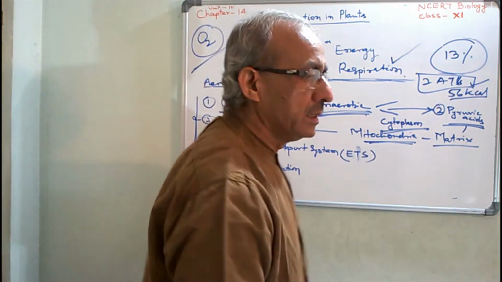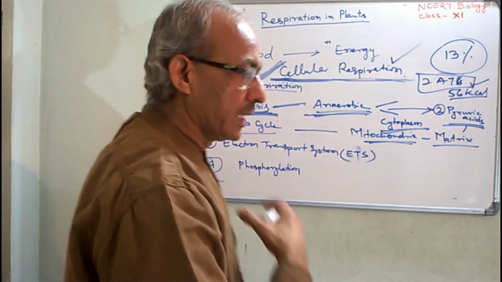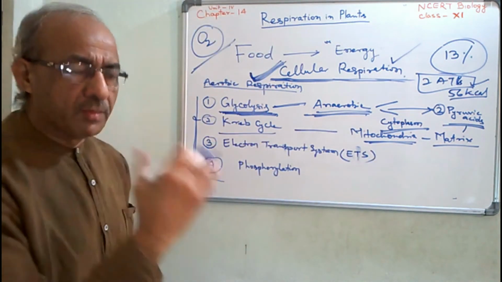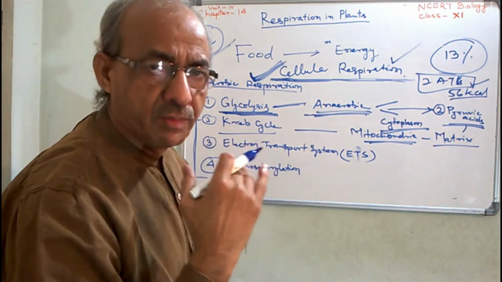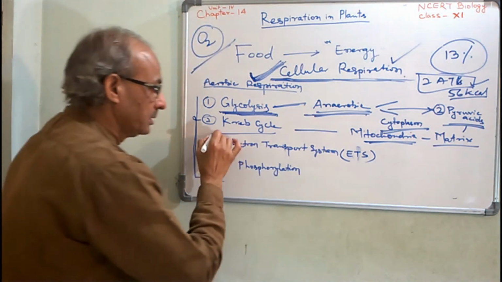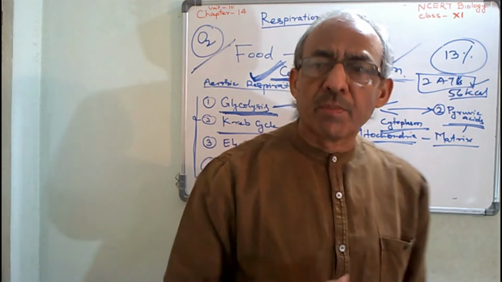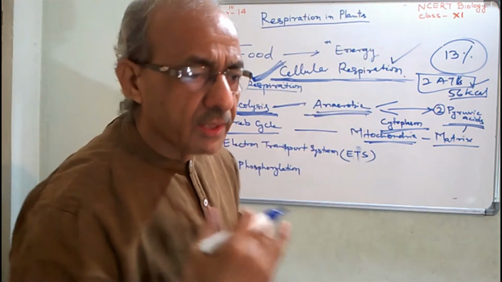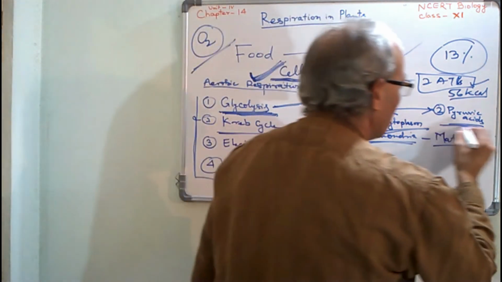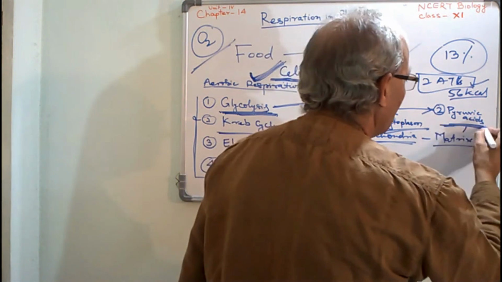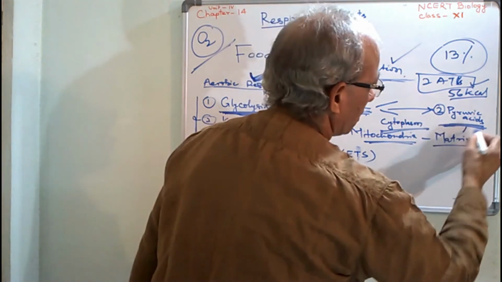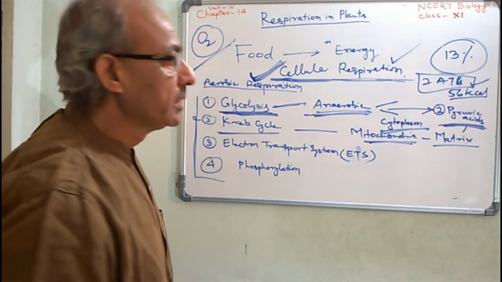The Krebs cycle is a series of stepwise biochemical reactions, a number of biochemical reactions that take part in the complete combustion or complete oxidation of glucose. That means complete combustion or oxidation of two pyruvic acids.